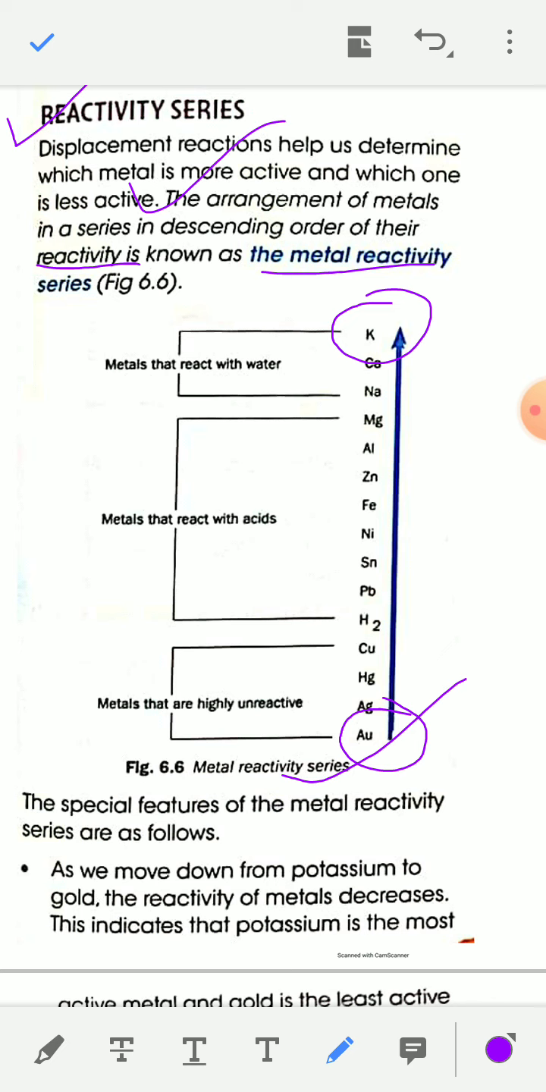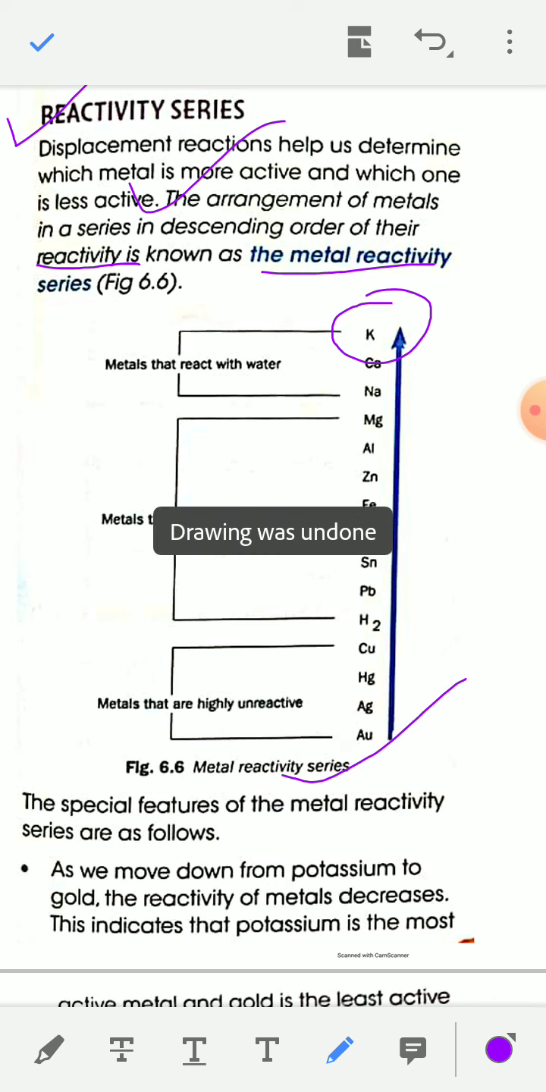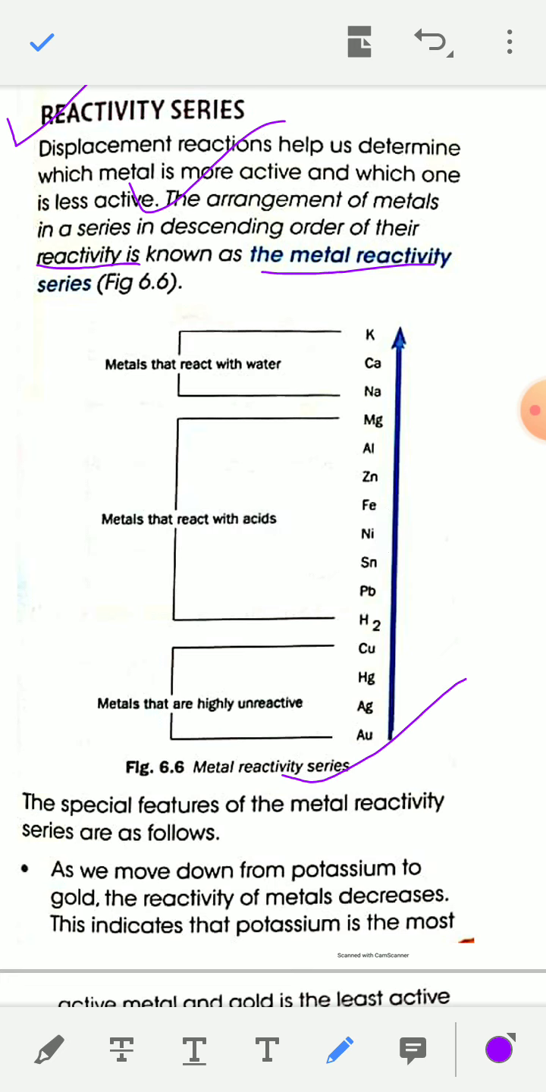These metals, potassium, calcium, sodium, are highly reactive metals. They can react with water, carbon dioxide, and oxygen very easily. And the metals like copper, mercury, silver, and gold: Cu means copper, Hg means mercury, Ag means silver, and Au is gold. These metals are highly unreactive, and they exist in nature in their free states.